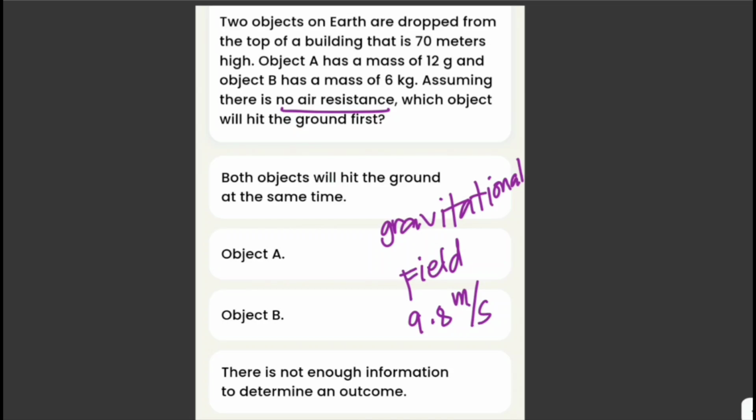Given that both objects are dropped from the same height, which is 70 meters, they both travel at the same rate. So they will both hit the ground at the same time. It doesn't matter what object A or object B weigh, since the acceleration is independent of mass. So the answer here is: both objects will hit the ground at the same time.